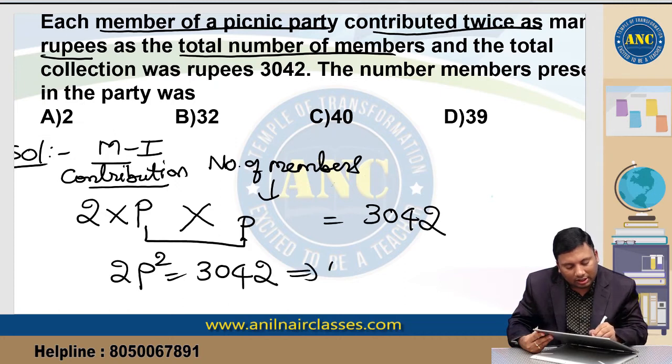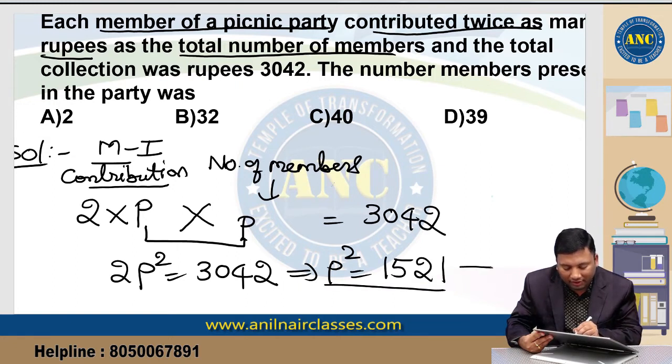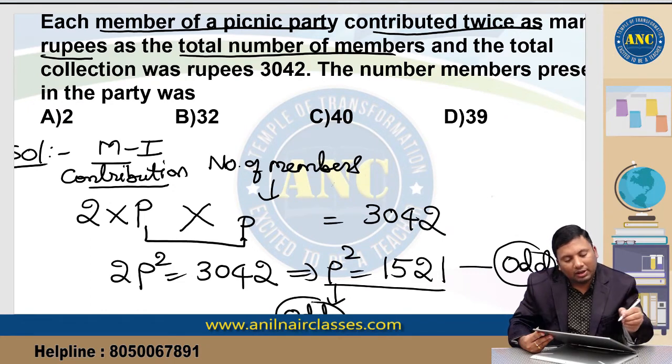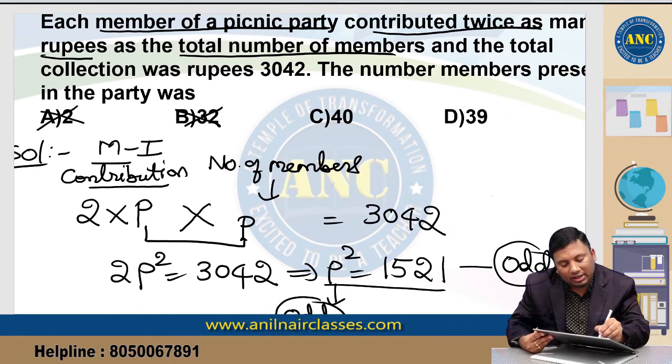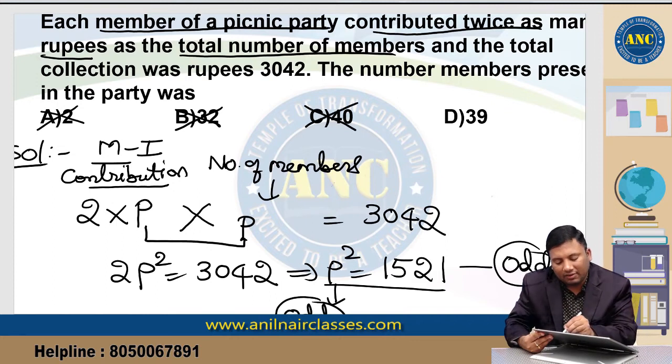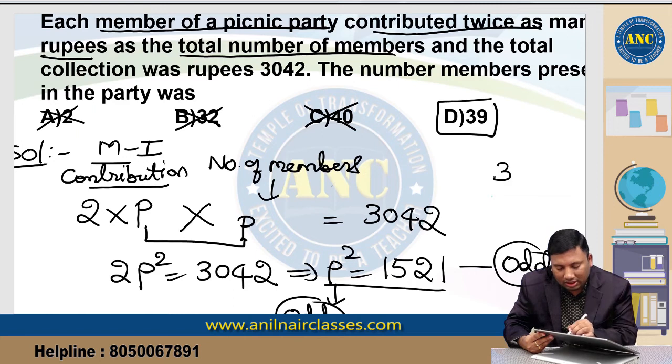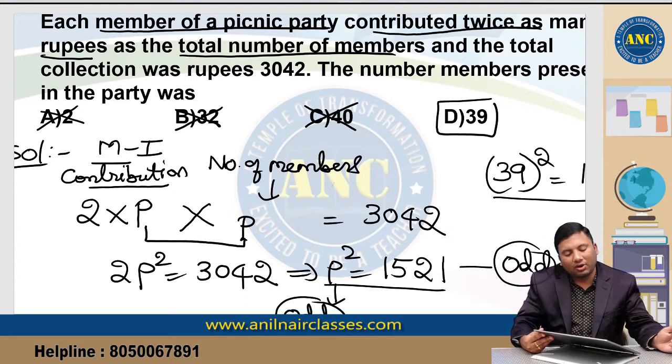This is nothing but P squared equals 1521. 1521 is an odd number. An odd number's square root should be an odd number, so P should be an odd number. Among the options, the first three are even numbers. So the answer for this question is 39. 39 squared is 1521. Eliminating the first three options, I got this answer.